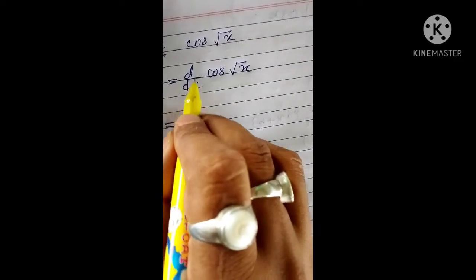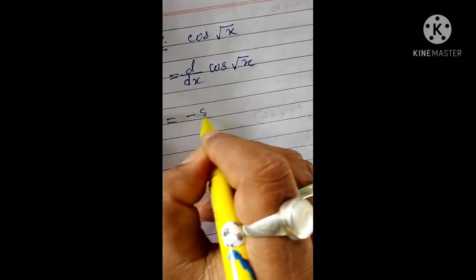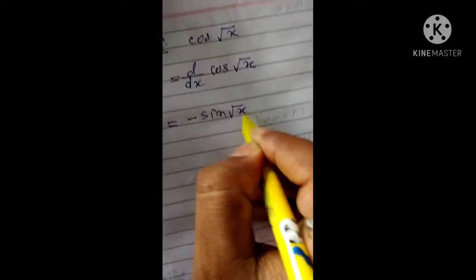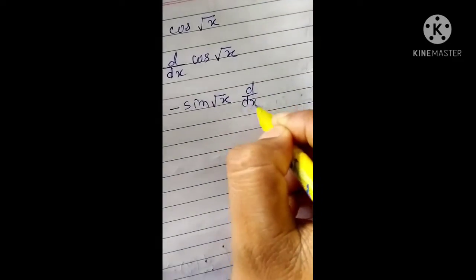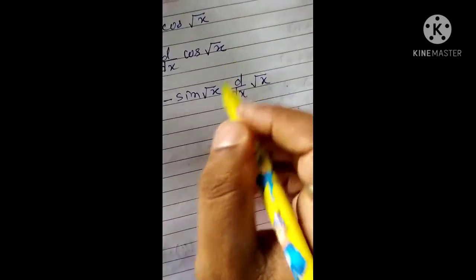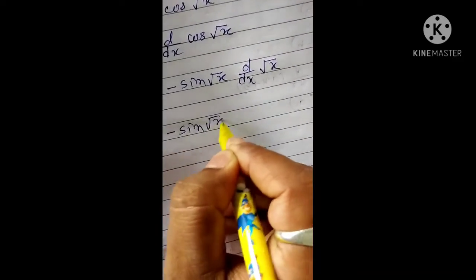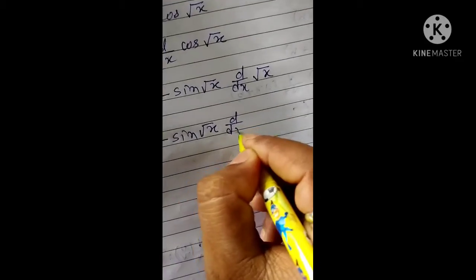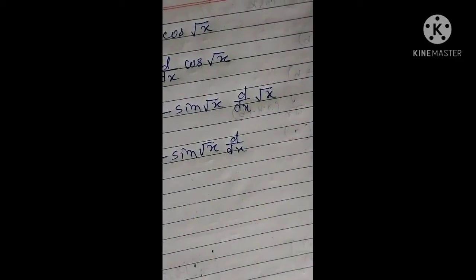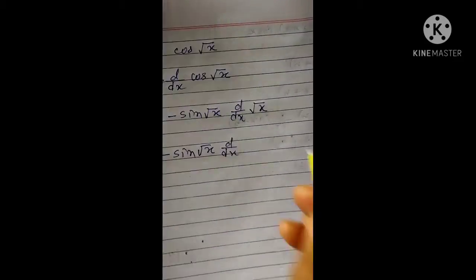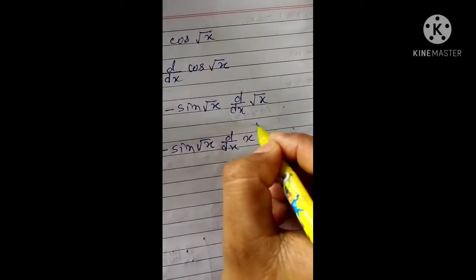The formula for differentiation of cos x will be minus of sin x. Okay, so again you have to differentiate this root over x. Minus of sin root over x. So d/dx of root over x, we can write in this way, x to the power half.